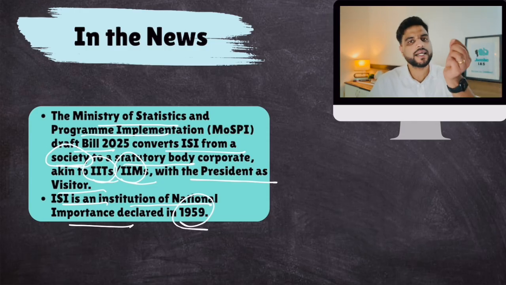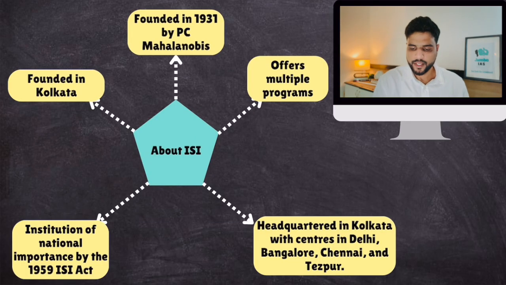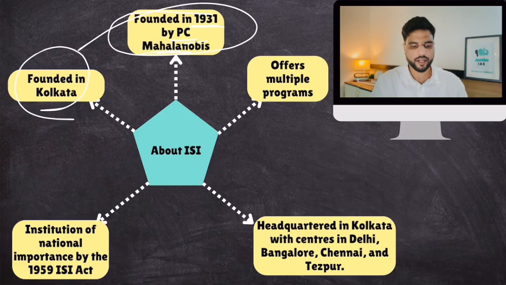Now, certain basic trivia about ISI. It was founded in 1931 by P.C. Mahalanobis, the Chief Statistician of India, the legendary figure who also helped in the second 5-year plan. He founded the Indian Statistical Institute in Kolkata, and it is currently headquartered in Kolkata also. It was declared an Institute of National Importance by the Indian Statistical Institute Act 1959, with centers in Delhi, Bangalore, Chennai and Tezpur.